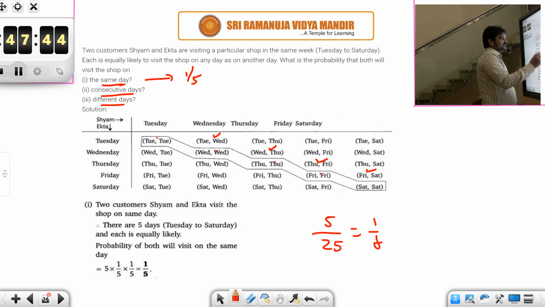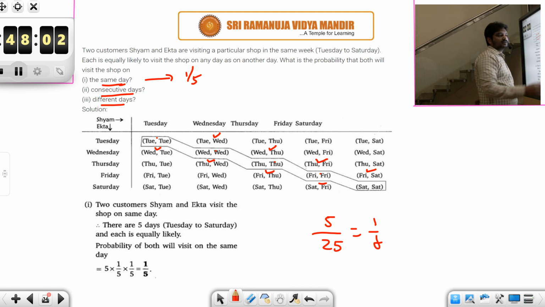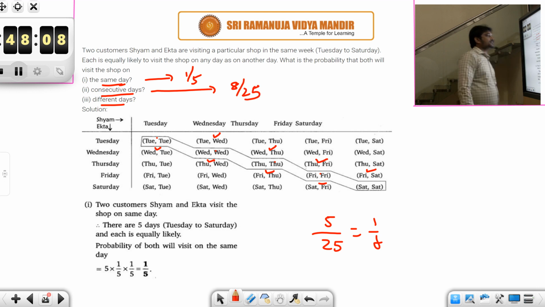And similarly, look at below: Wednesday, Tuesday, Thursday, Wednesday, Friday, Thursday, Saturday, Friday. So these 4 and these 4, all these 8 will be consecutive set of days, isn't it? What is the probability that both will be visiting on consecutive days? So how many favorable are there? 8. So the answer for this will be 8 by 25.